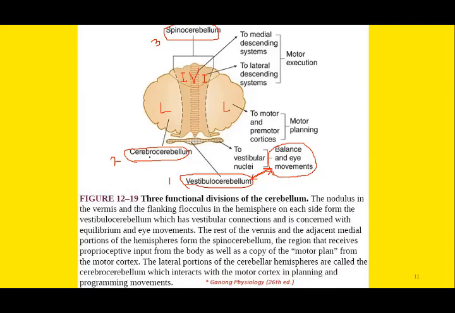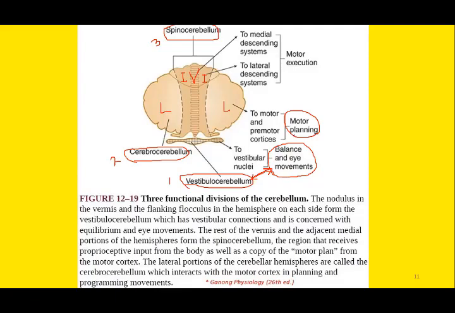As far as the cerebrocerebellum is concerned, the primary function of this region of cerebellum is in the motor planning of the voluntary movements. Since this is related to the cerebral cortex, which is considered as the cognitive portion of the brain where much of the thinking takes place, all the cognitive parts like planning a motor movement, programming a motor movement, or sequencing and timing of different types of voluntary movements, all these functions are performed by the cerebrocerebellum.